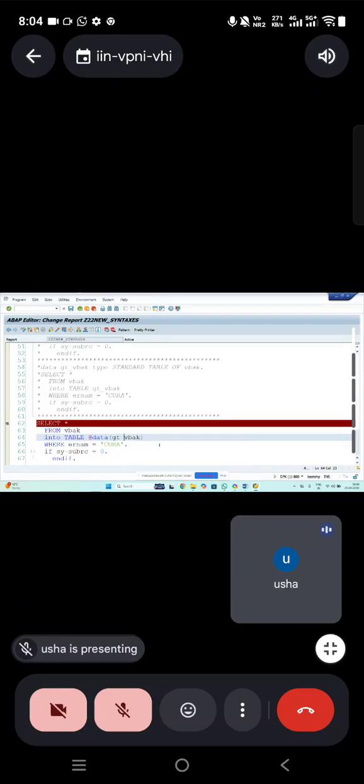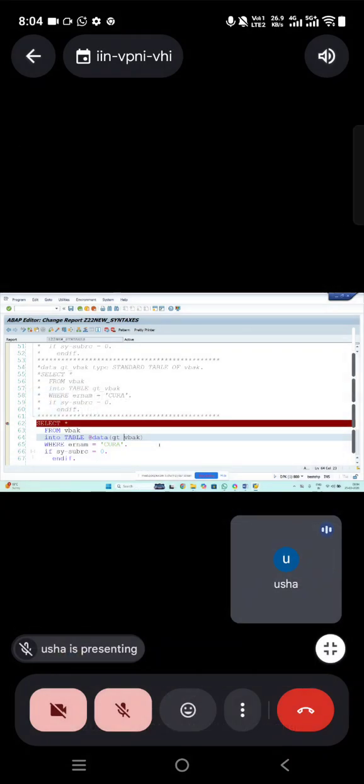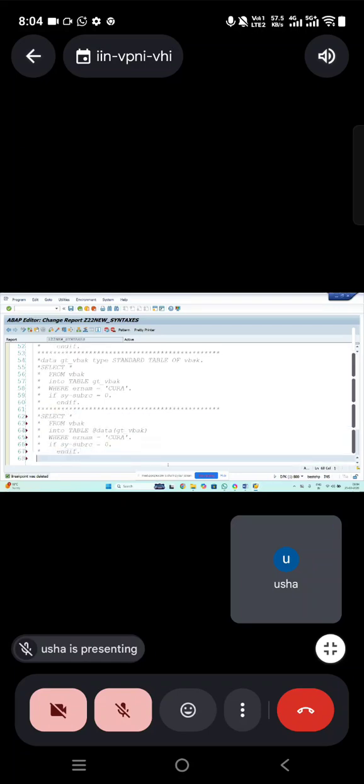And we have select single and select up to 1 rows, right? In that we have only a work area. You showed me how to declare an internal table, fine. But how to declare a work area? Correct? So we'll see that. Same, instead of using table, you will use work area. That's it.